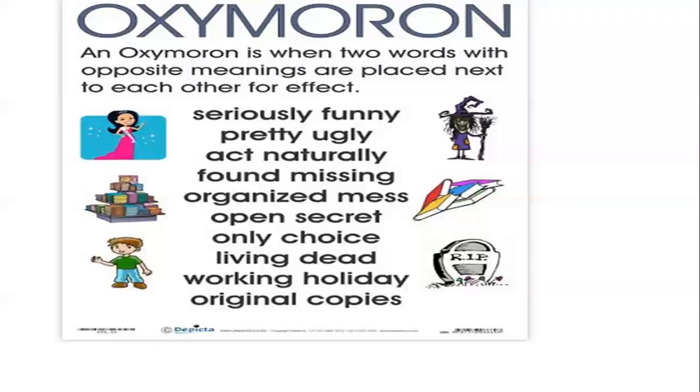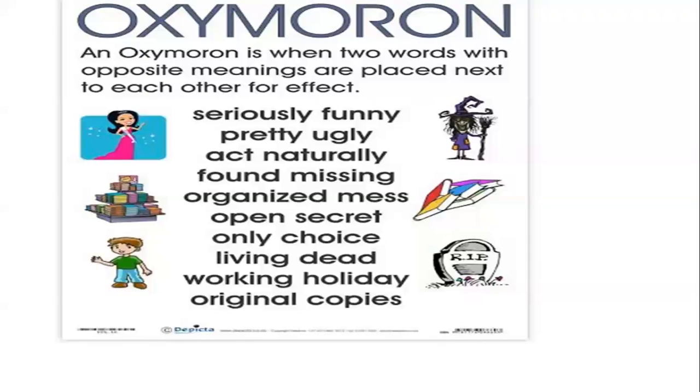So let me read examples for more explanation. Seriously funny. Now you can say serious is something opposite to funny, but these two words are used together and they are good to be used together when they give relevant meaning. Seriously funny, pretty ugly. How can pretty be ugly but they are used together? Act naturally. Now, act is something which you pretend, which you do intentionally, and naturally is something which goes in flow. But totally opposite words are used together.